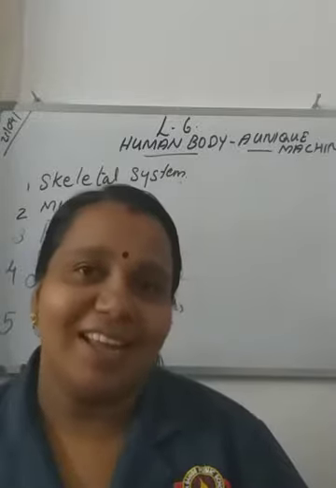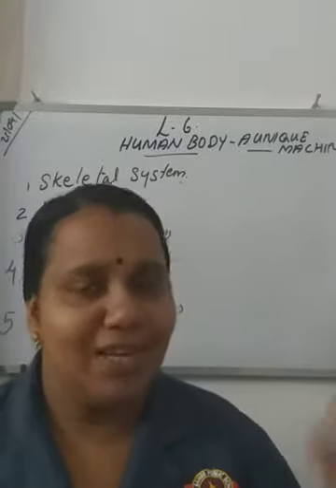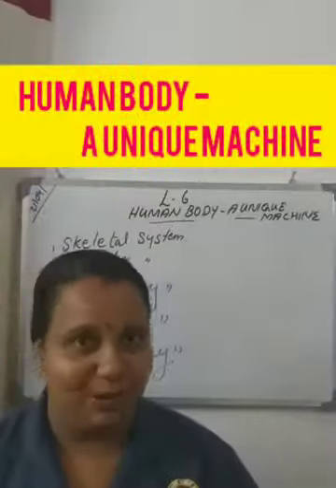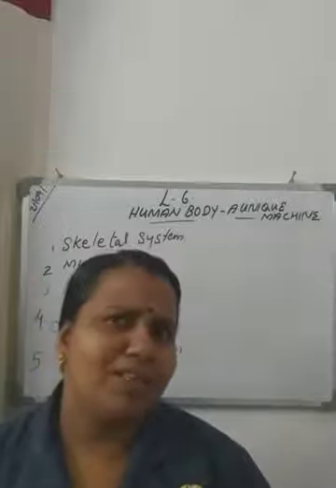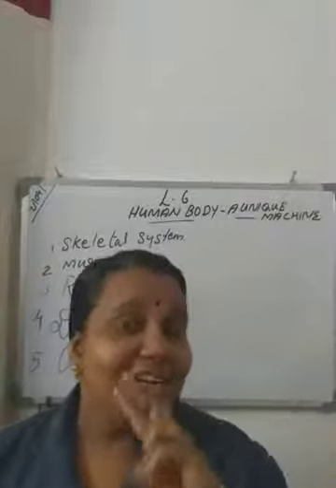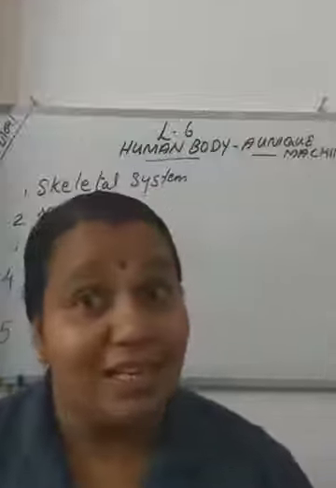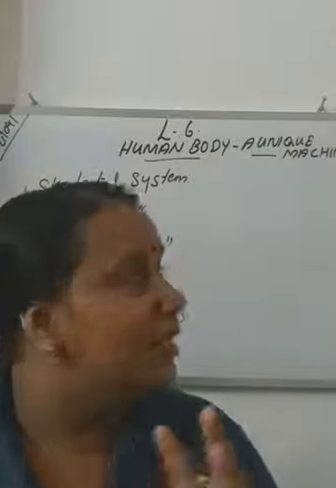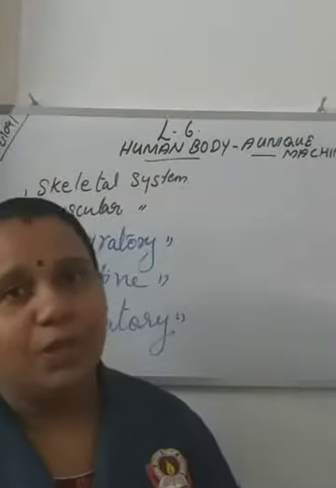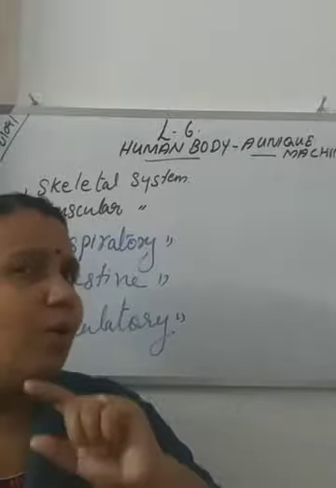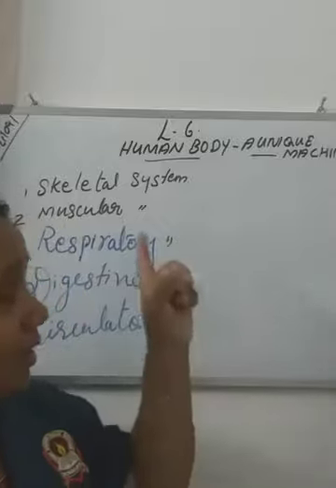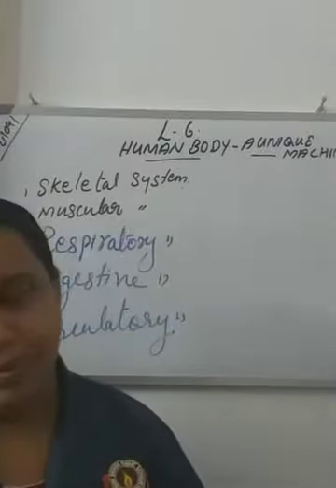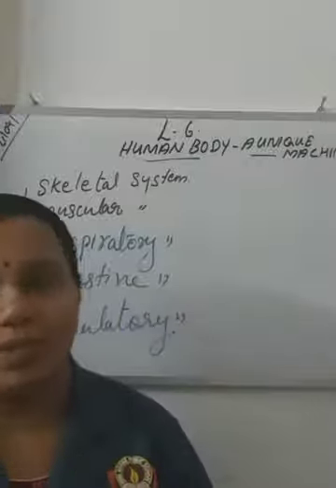What have we learned yesterday? Do you remember which lesson we are studying? Yes, lesson 6, human body, the living machine. Do you remember what we studied yesterday? Yes, there are 8 organ systems, and we studied 2 systems, the skeletal system and the muscular system. How many organ systems are in our body? Yes, 8. Out of these 8, we studied 2, the skeletal system and the muscular system.